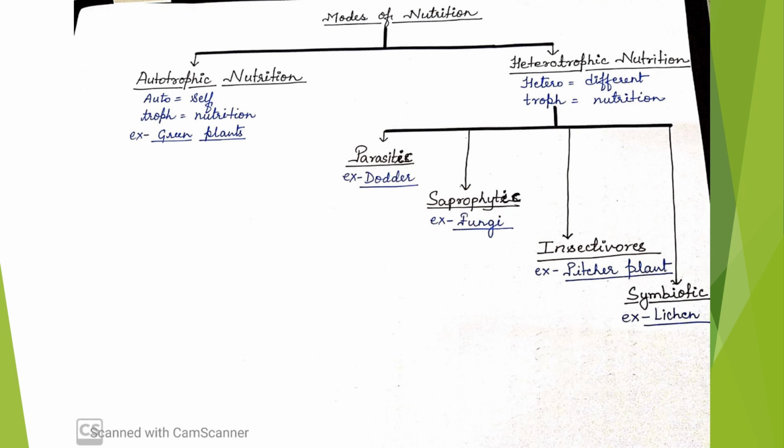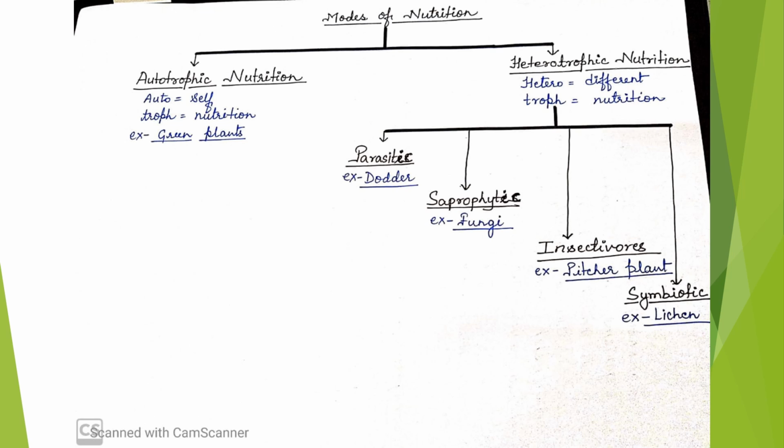Now you must be wondering what is an autotroph. I have segregated the word autotroph into auto and troph. Auto means self and troph means nutrition. So if we combine these two meanings, we get that those organisms which can obtain their nutrition by themselves are called autotrophs.